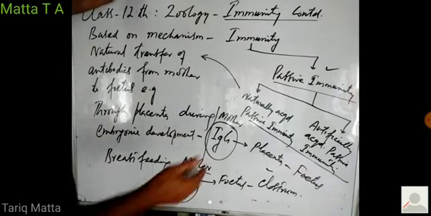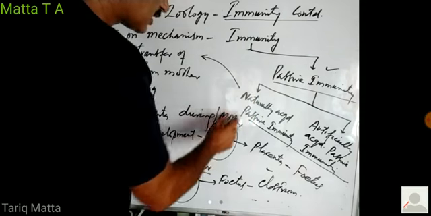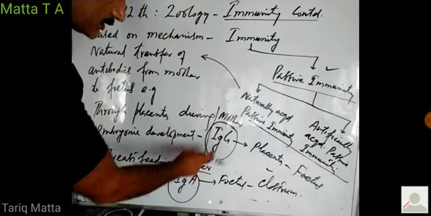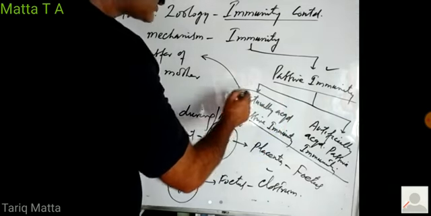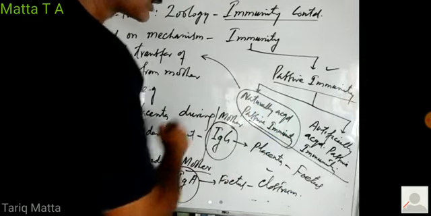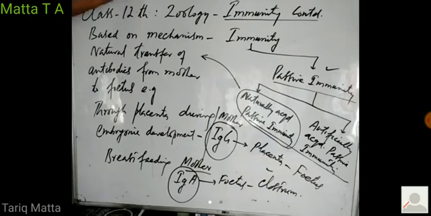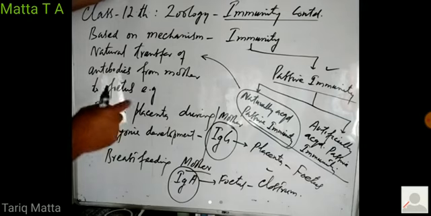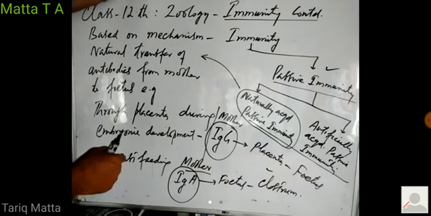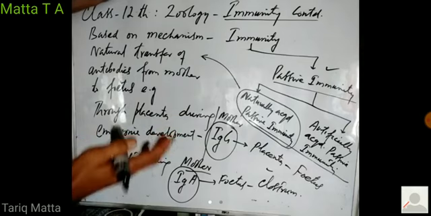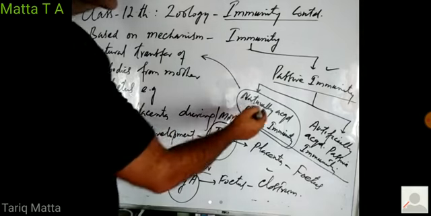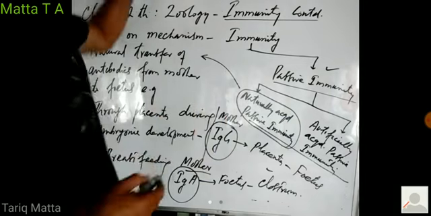So this type of immunity which develops in the fetus because of these two types of antibodies, immunoglobulin G and immunoglobulin A, is known as naturally acquired passive immunity. So in naturally acquired passive immunity, there is natural transfer of antibodies from mother to fetus through the placenta and through colostrum, right? So this fetus gets immunity naturally from her mother. That is why we call it naturally acquired passive immunity.